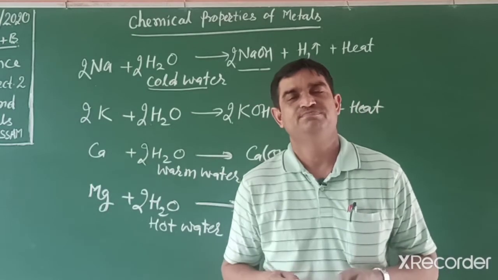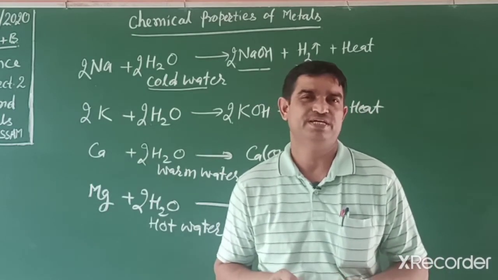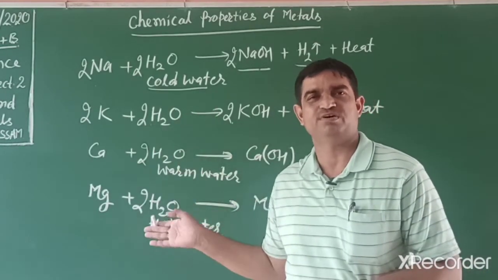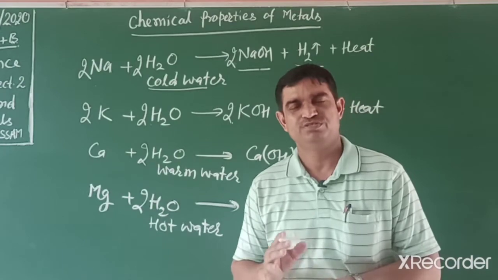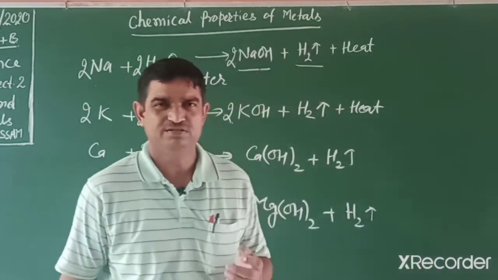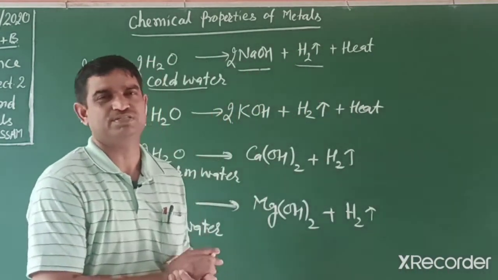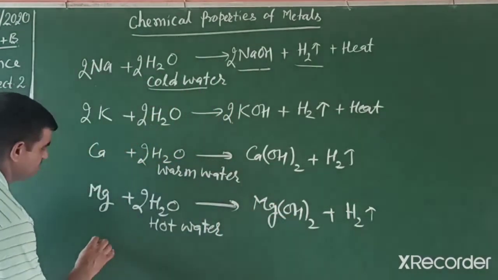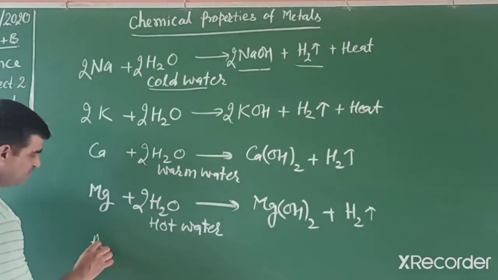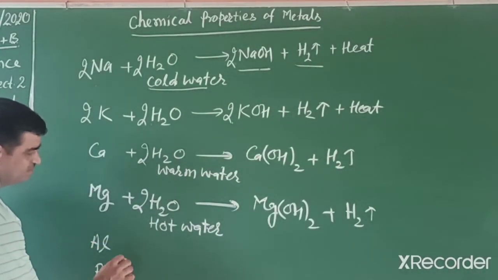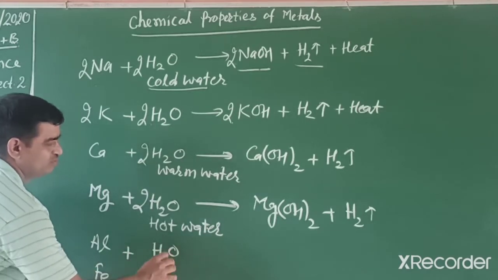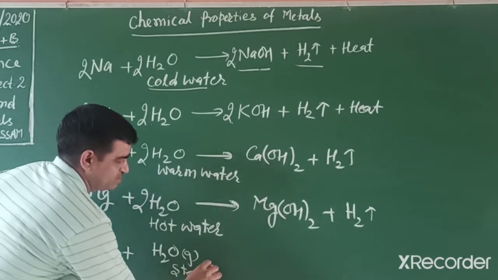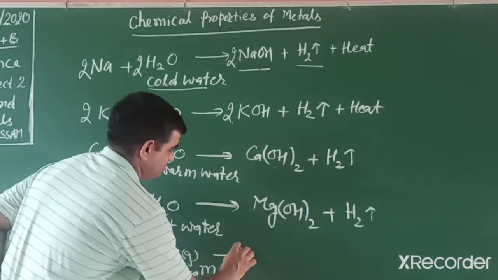But iron, zinc, aluminium, lead, silver, gold, platinum, they do not react with cold water, warm water, or hot water. Only iron, aluminium, zinc react with steam, very hot water, that is, in vapor state. If we react aluminium and iron with steam, H2O in gaseous state as vapor, then how can we write the reaction?